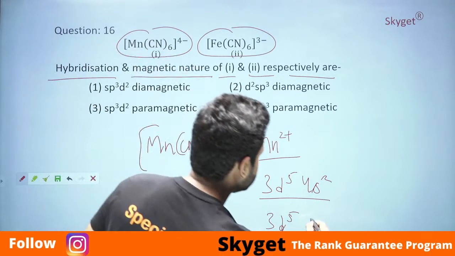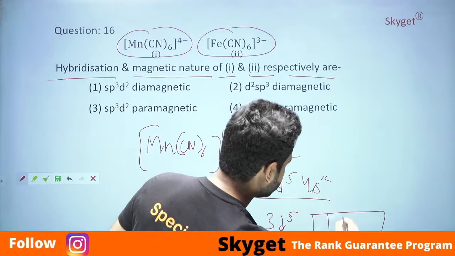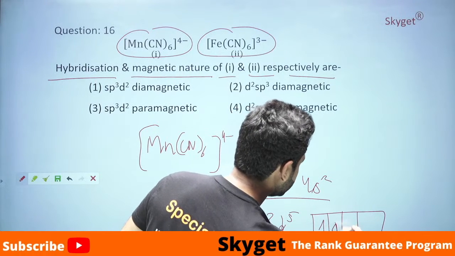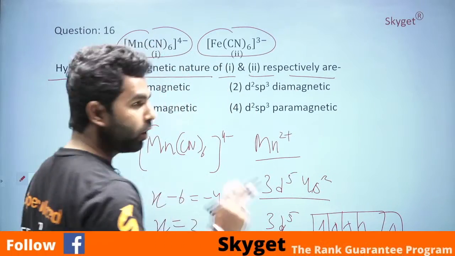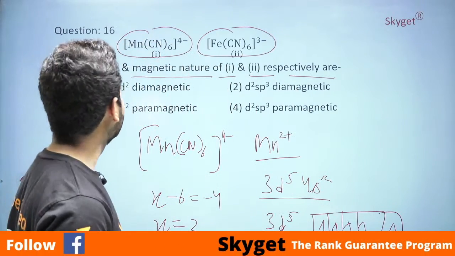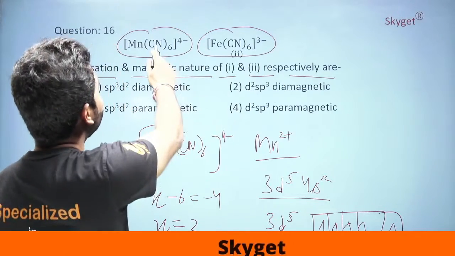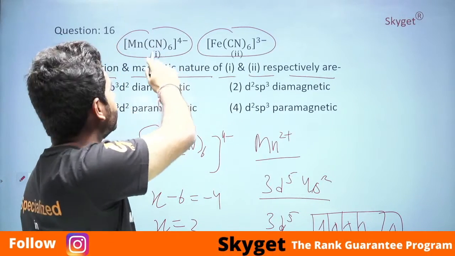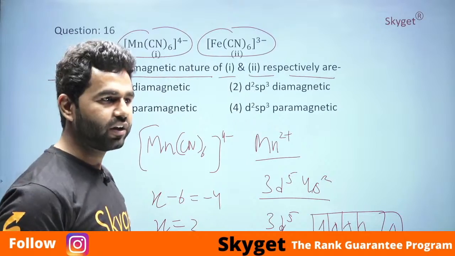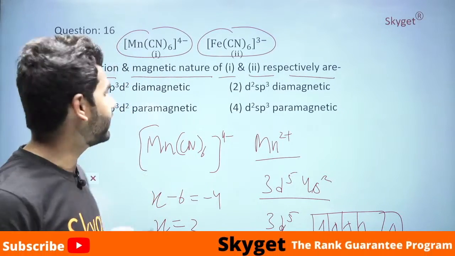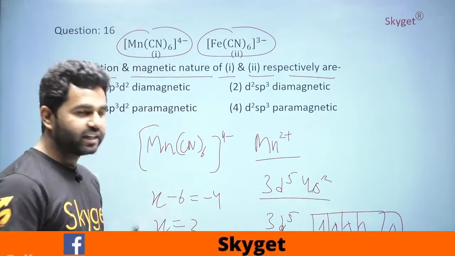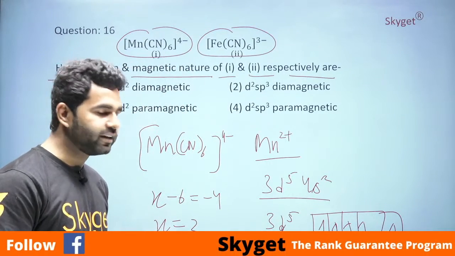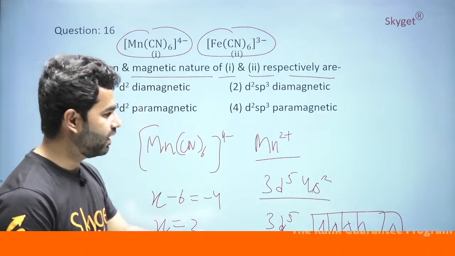Now 3d5 is this one. But the important thing, guys, you need to remember is that we have cyanide here. CN is a very strong ligand. In the presence of a strong ligand, the d subshell energy changes and it gets split into two levels.